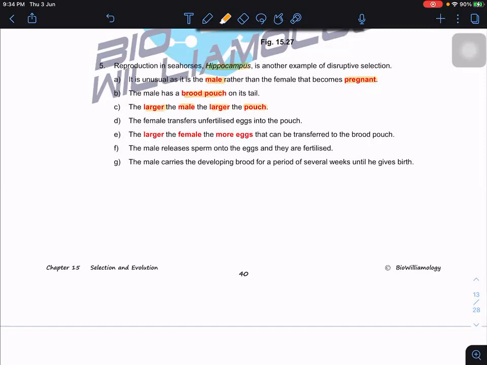The female transfers unfertilized eggs into the pouch, and larger females produce more eggs, so they prefer a large pouch. Large females always deposit to large males, and small ones always deposit to small males. So this is something like a selection.